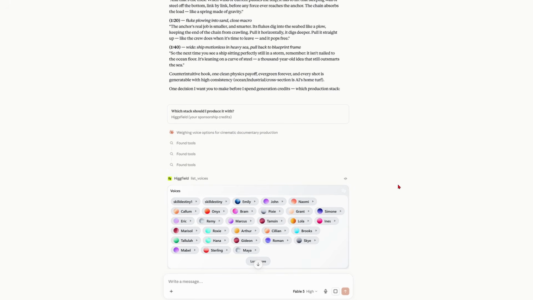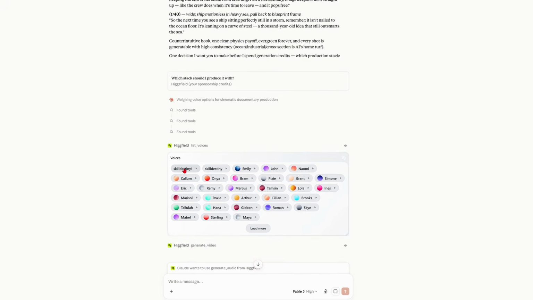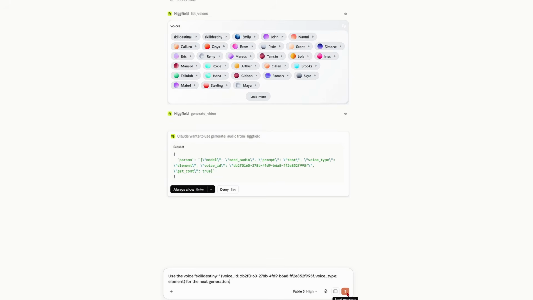Now it's asking about voiceover and listing the voices it found. I've got my own cloned voice, so I'll use that. If you'd rather use one of Higgsfield's presets, there are voice actors in there.